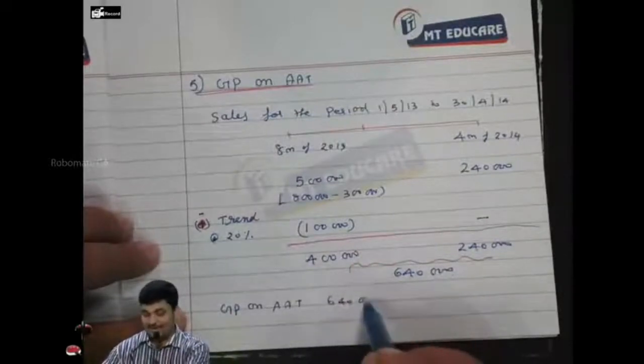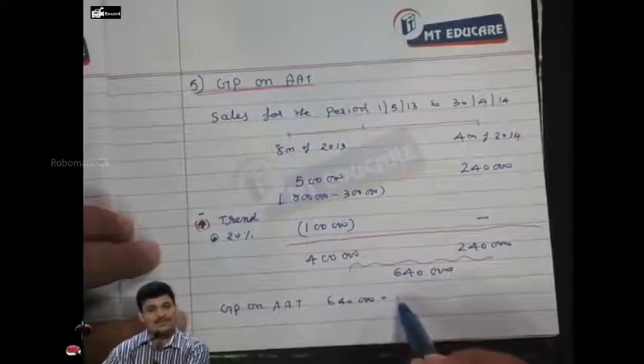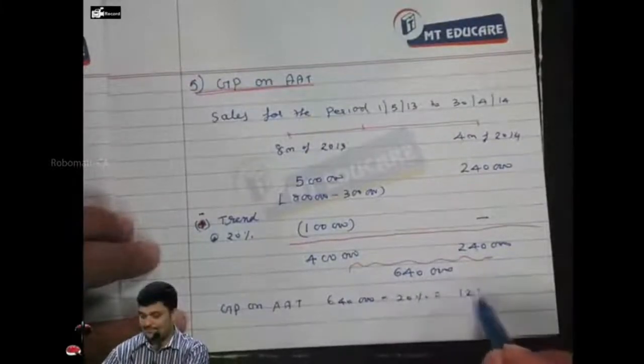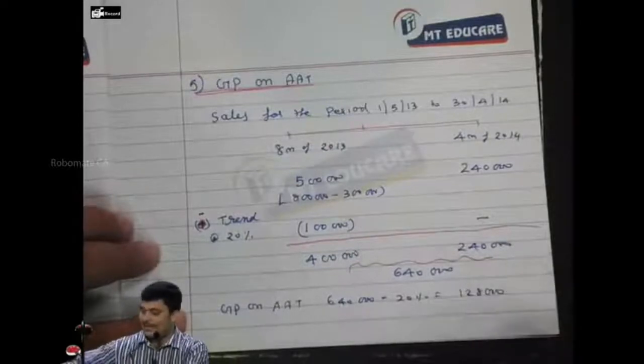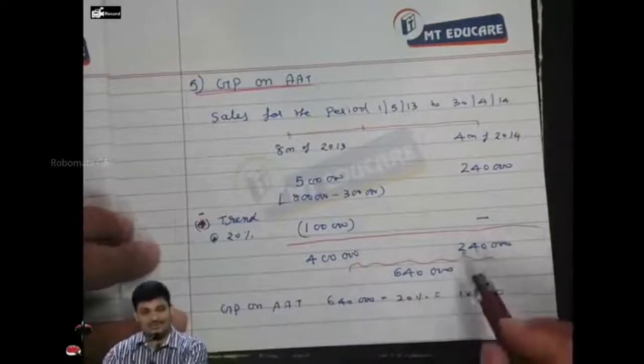This time will come or not, I don't know. 6,40,000 into 20%. That was the last twist, no other twist we have.